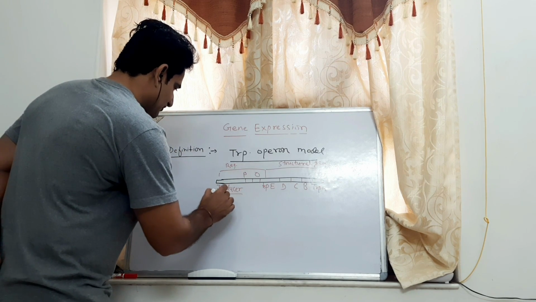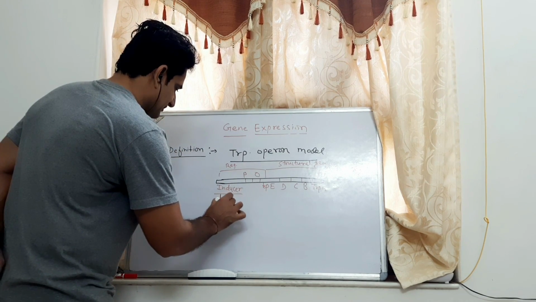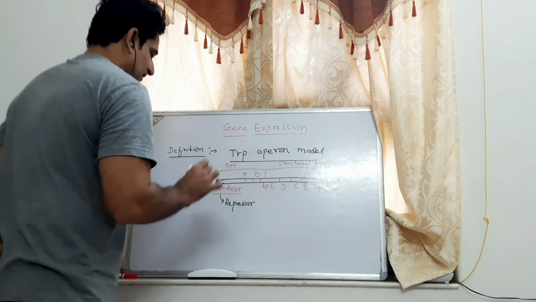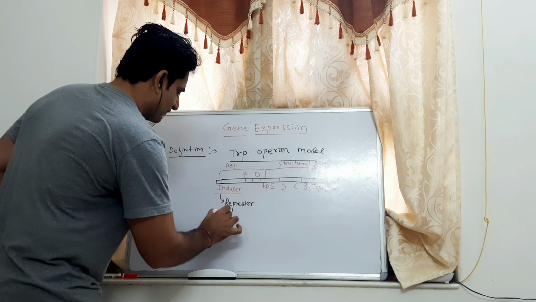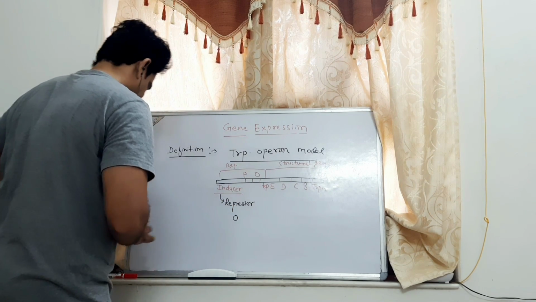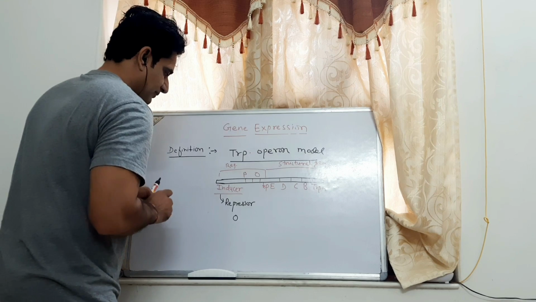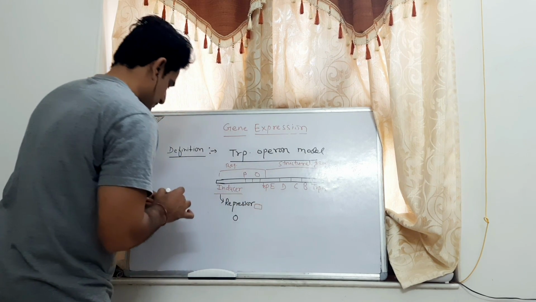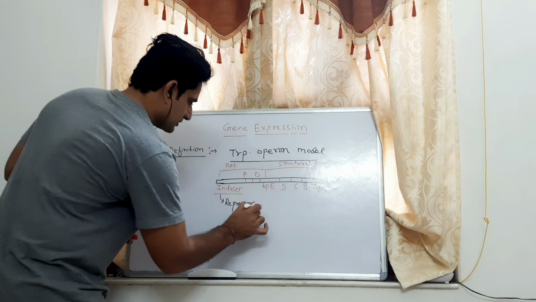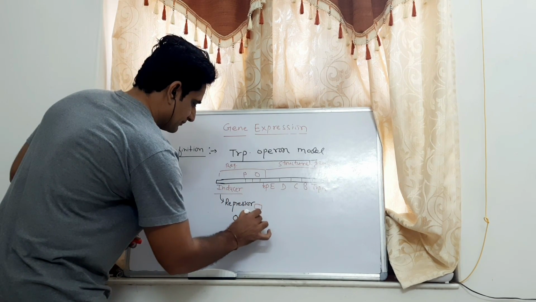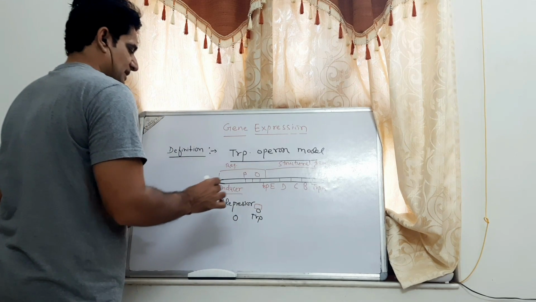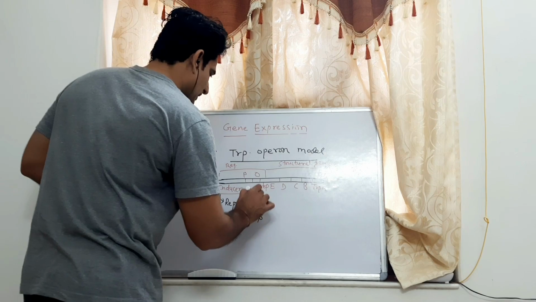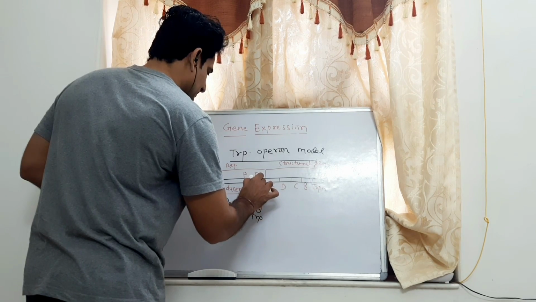For example, it is the inducer that forms a repressor. But whenever tryptophan is present in the medium, this tryptophan binds to this repressor and makes it able to attach to the operator.